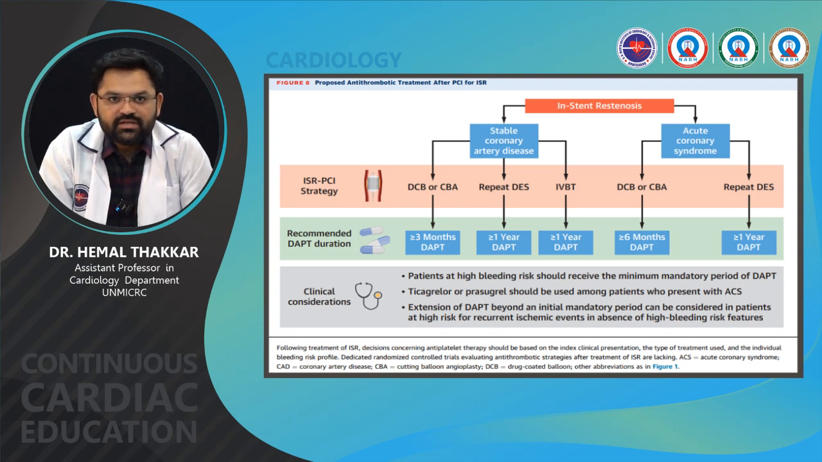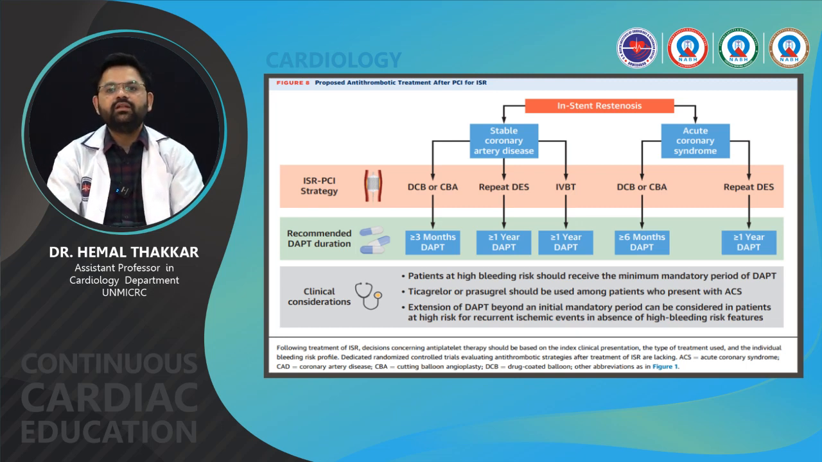Other clinical considerations: patients at high bleeding risk should receive the minimum mandatory period of DAPT. Ticagrelor or prasugrel should be used among patients who present with ACS. An extension of DAPT beyond an initial mandatory period can be considered in patients at high risk of recurrent ischemic events in the absence of high bleeding risk features.